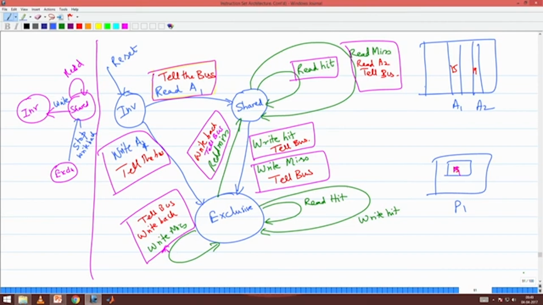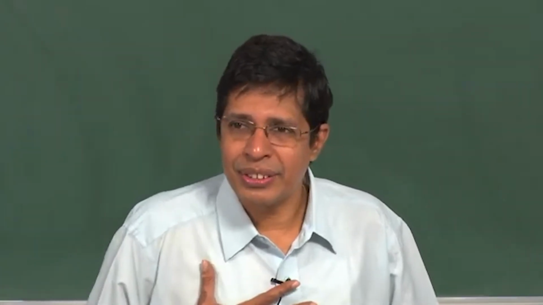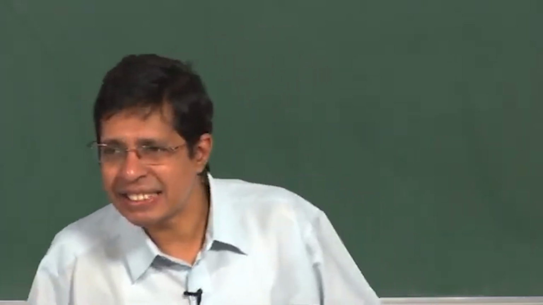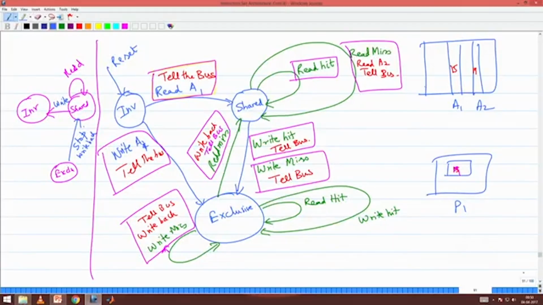I say hey, stop, I have the latest value. I go and write 15 into the memory, that is what I mean by write back. I will stop him, I will write back, and I will now go to shared because he is going to read it. So he will also have the value of 15, I will also have the value of 15. So now I go into a shared state, okay. When I get, this is read, so in this state when I get a read,